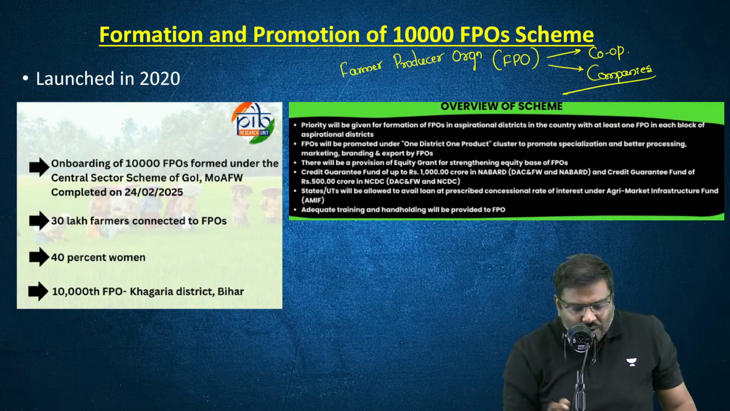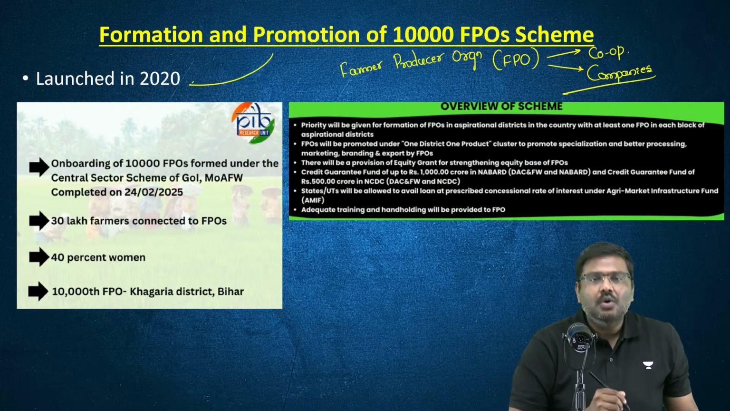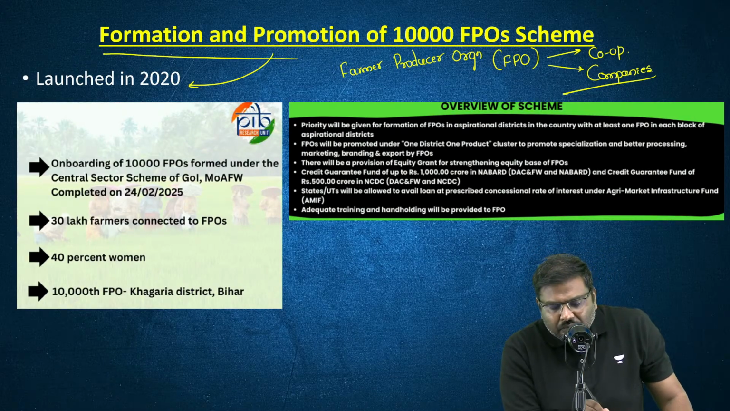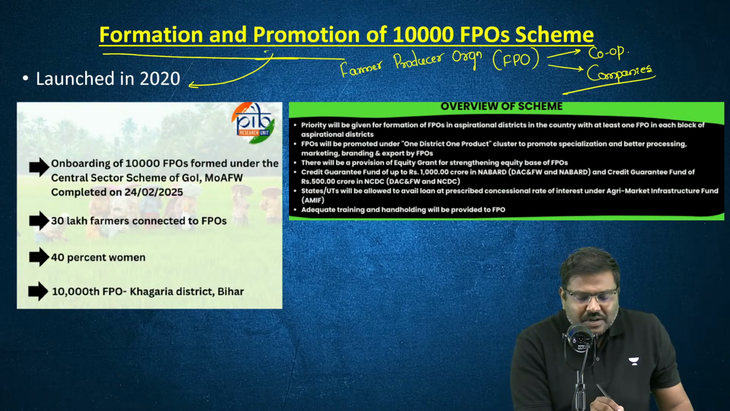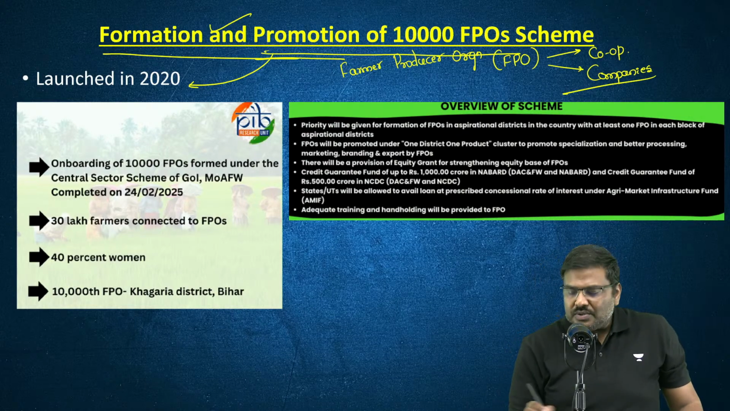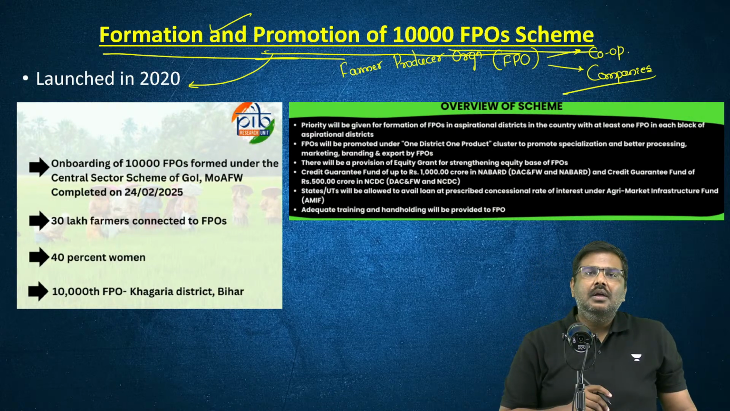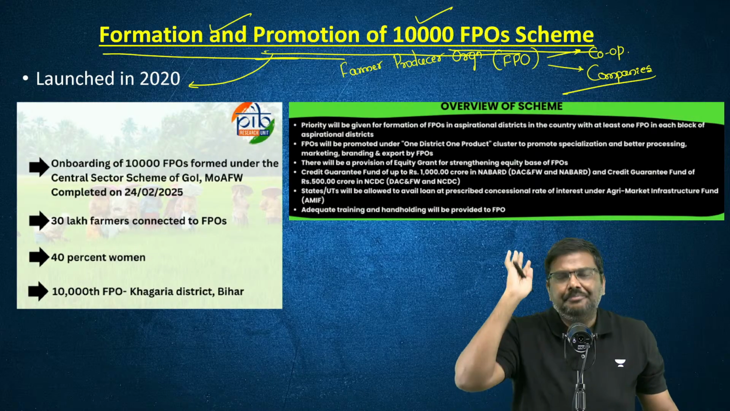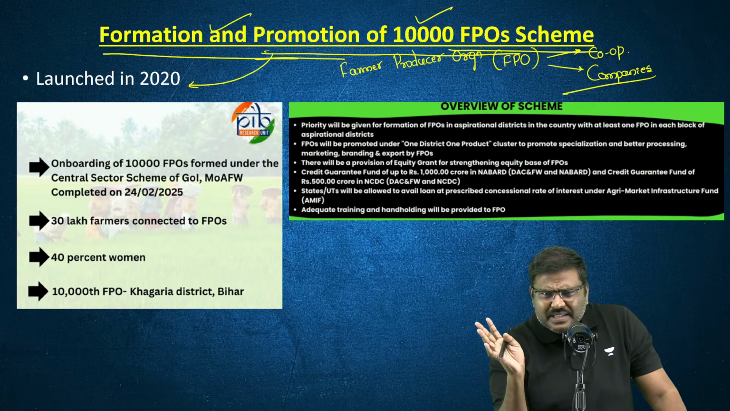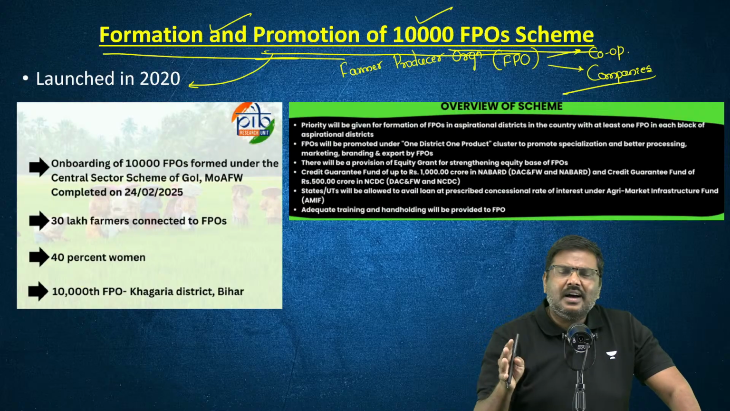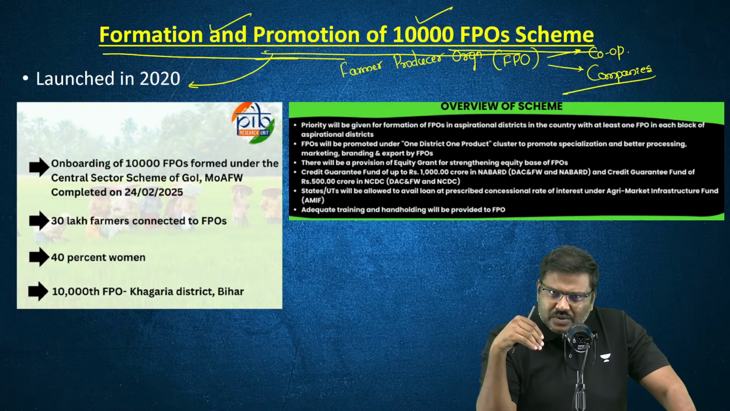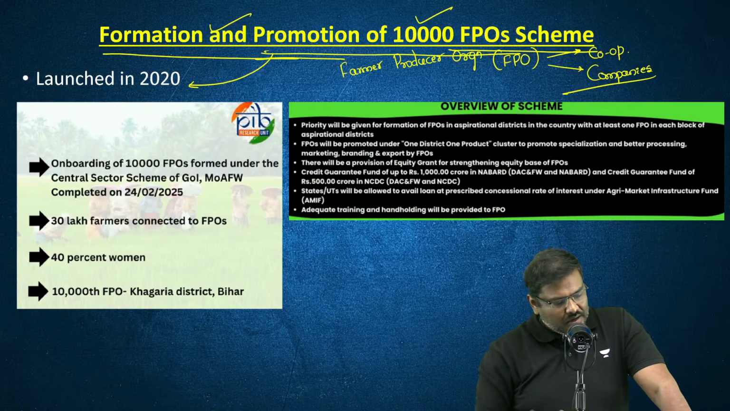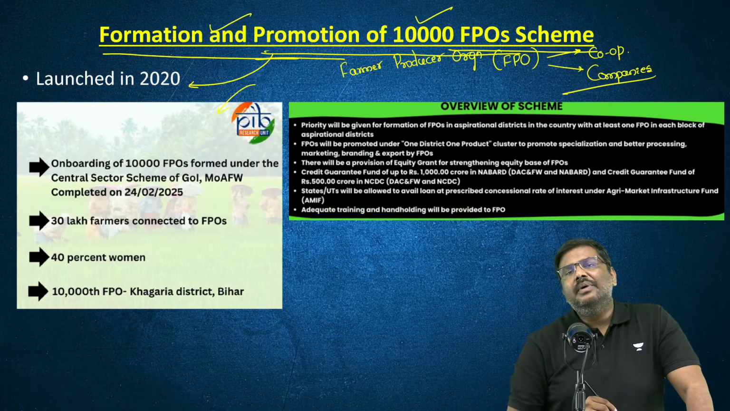And that is exactly what the Government of India has tried to do in the last 5 years by announcing a scheme for the formation and promotion of 10,000 FPOs. And according to the government data, this target has already been met. The Government of India simply says, we have already met the target. We have more than 10,000 FPOs registered in the last 5 years itself. So have a look at the argument of the government here.